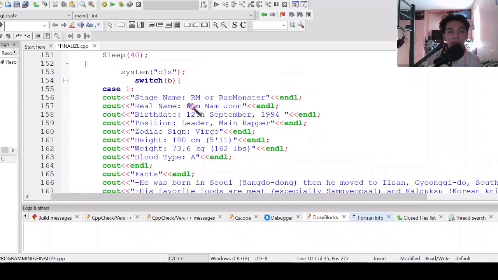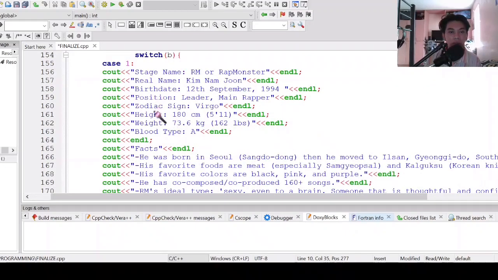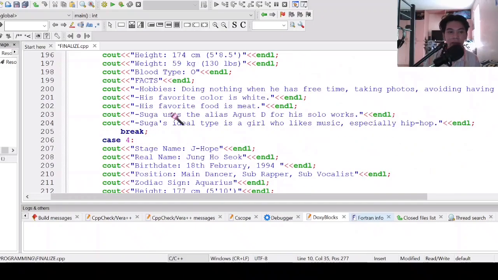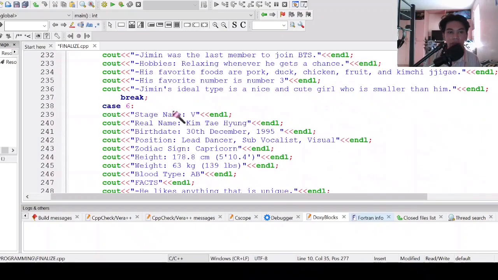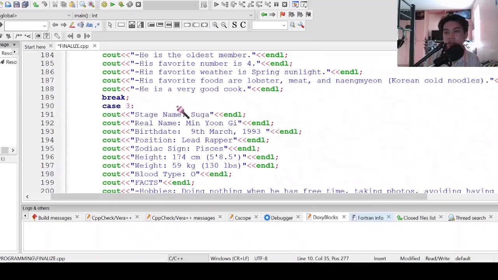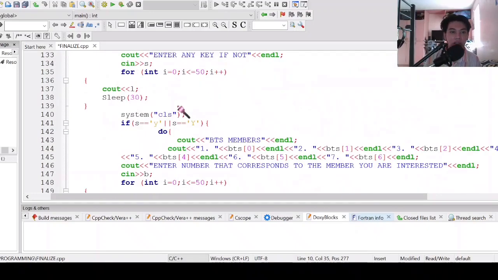The information will include the stage name, real name, birth date, position, zodiac sign, height, weight, blood type, and it will also include 5 facts about that member. So it will be the same for almost every case. It's a switch in switch case statement.